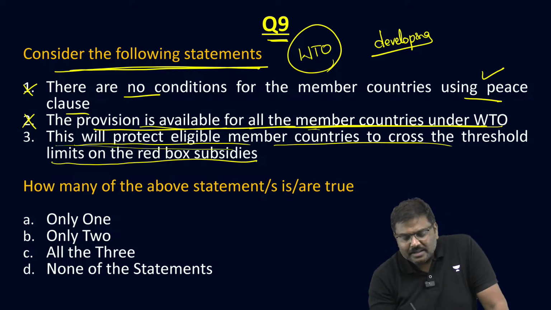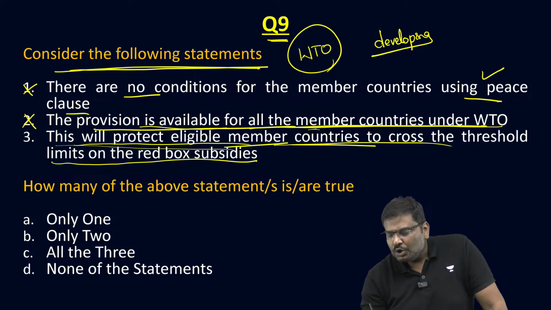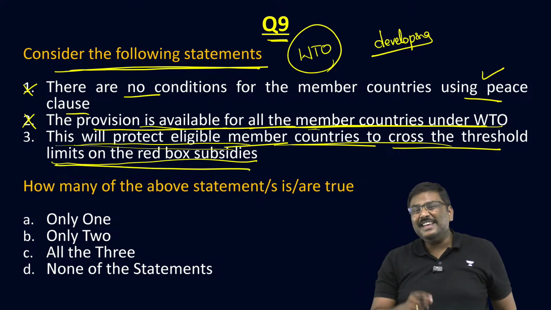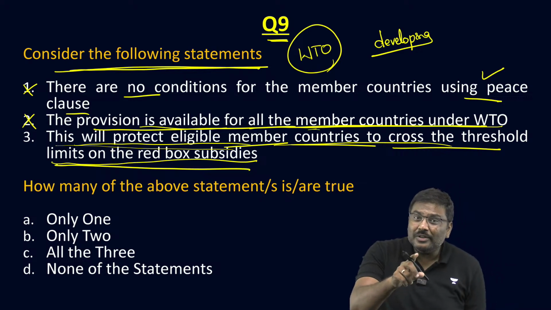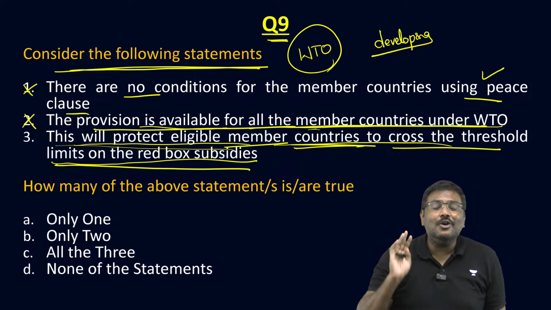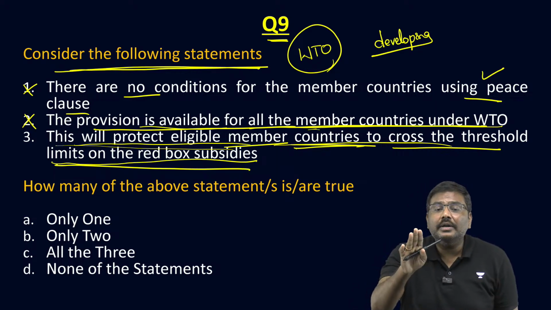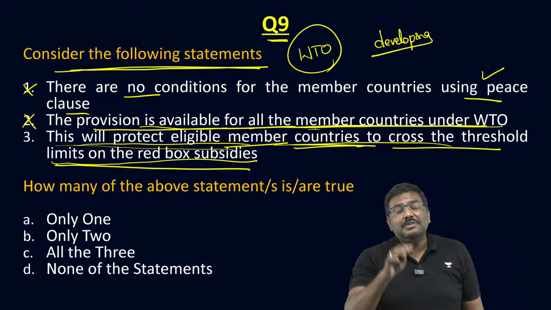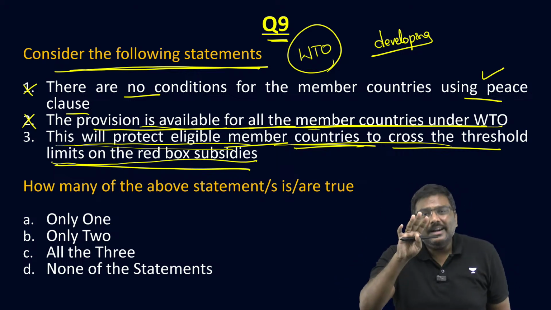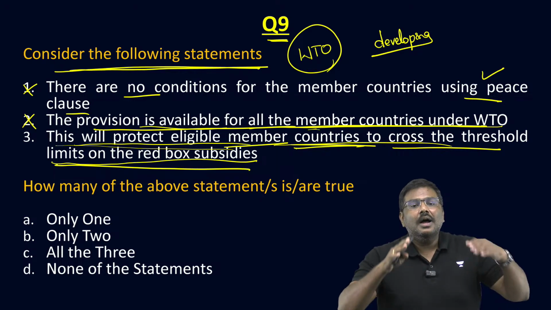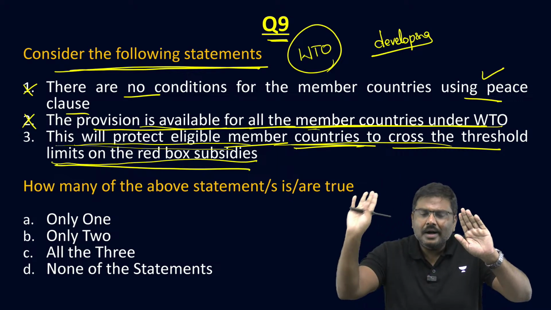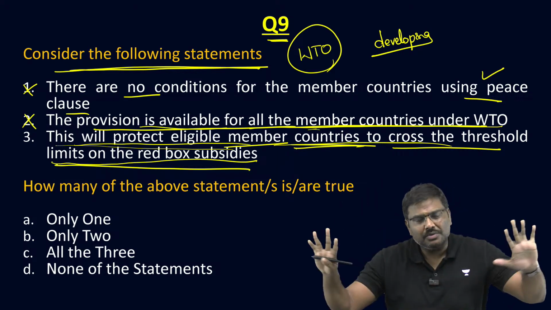This will protect eligible member countries to cross the threshold limit on the red box subsidy. Somebody will say, yes sir, you will allow the developing countries to cross. No, it is not red box, I'm sorry, it is amber box. And by the way, please remember this: under the Agreement on Agriculture, AOA, there is no red box.